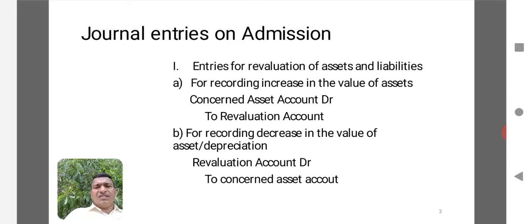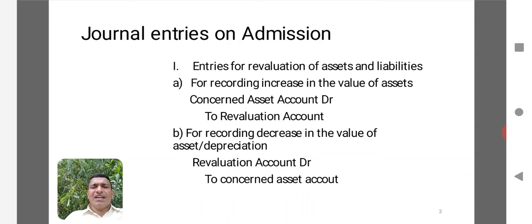So let us begin with the first set of entries for revaluation of assets and liabilities. First of all, let us begin with recording an increase in the value of assets. When there is an increase in the value of assets, that increase should be recorded in the revaluation account. As you know, debit what comes in, credit what goes out. Here in the case of any increase in the value of asset, we can take it as the item to be debited. So the concerned asset account is debited and the revaluation account is credited.